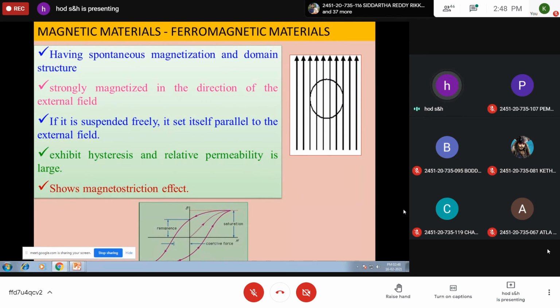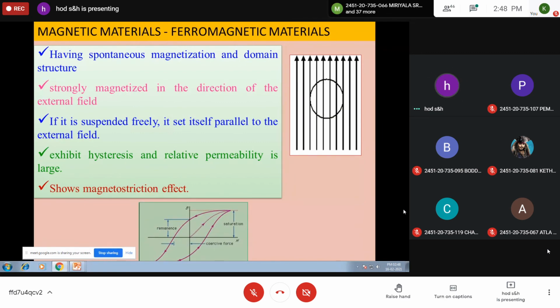So once again, ferromagnetic materials are the materials which exhibit magnetization even in the absence of an external magnetic field. In this, permanent magnetic dipoles are there, which can be expressed in terms of magnetic domains, which orient in one particular direction, giving rise to certain magnetization. But in the absence of the field, they are randomly oriented magnetic domains. But in the presence of the field, they align quickly in the direction of the field, and they exhibit strong magnetization.